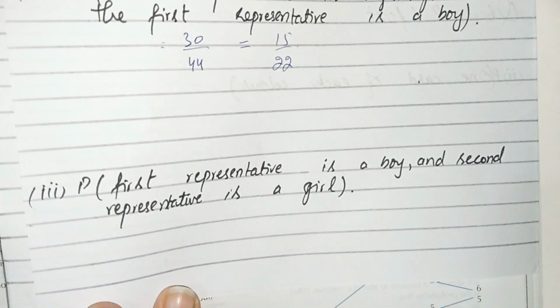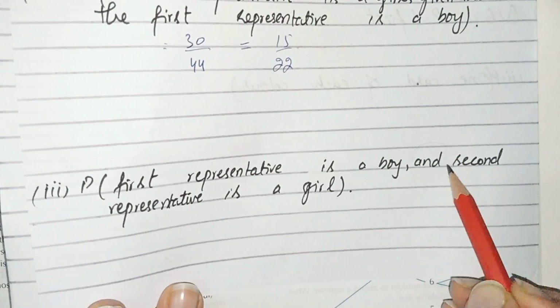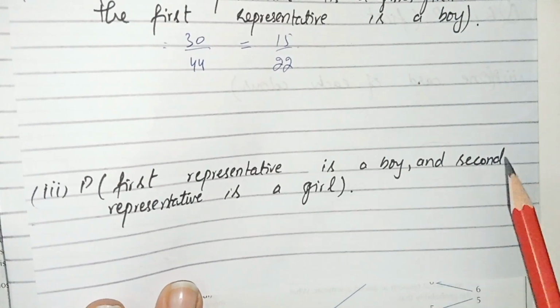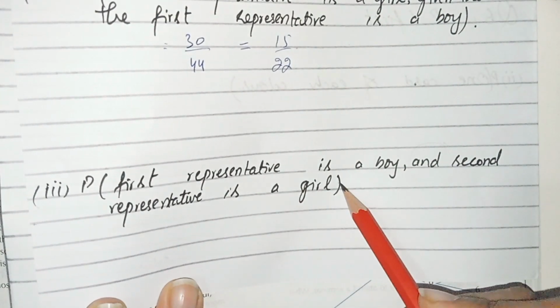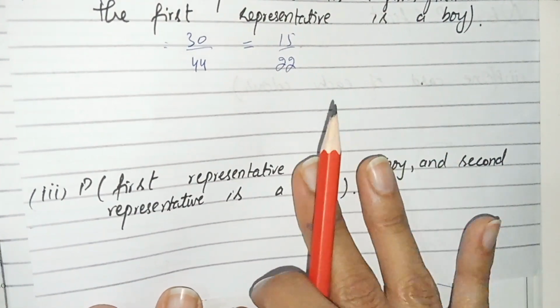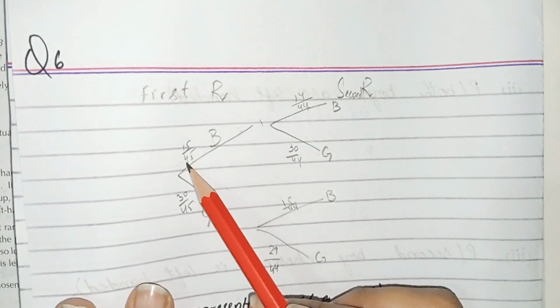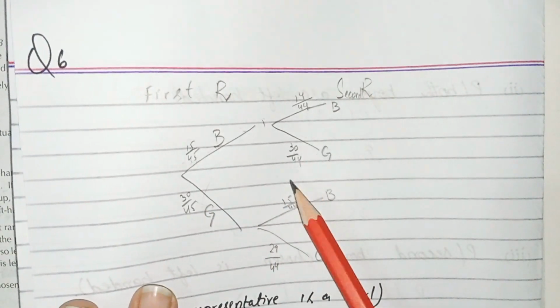Now students, part number 3, the first representative is a boy and the second representative is a girl. In probability, the meaning of 'and' is multiply. Now we have to write the first representative is a boy and the second representative is a girl. We have to multiply 15 over 45 by 30 over 44.